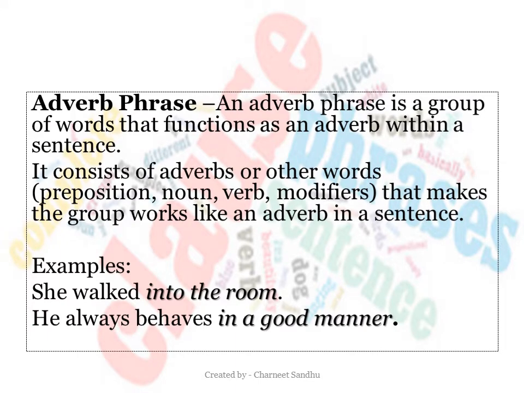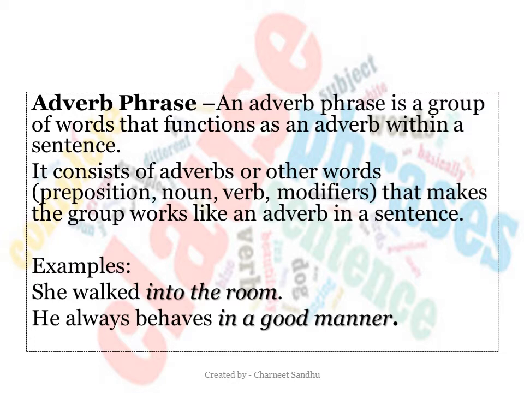Adverb phrase. An adverb phrase is a group of words that functions as an adverb within a sentence. It consists of adverbs or other words. What are those other words? Prepositions, nouns, verbs or modifiers that make the group work like an adverb in a sentence. So an adverb phrase functions like an adverb. It modifies a verb, an adjective or another adverb. Again, this is similar to what an adverb is. A prepositional phrase can also act as an adverb phrase.